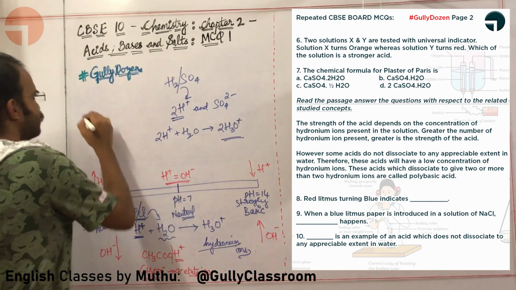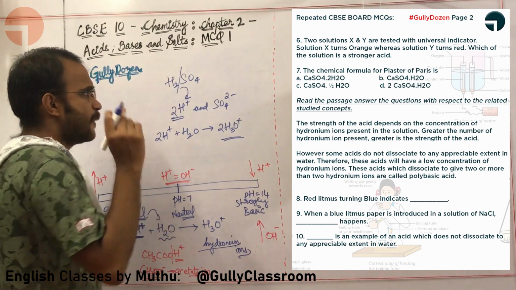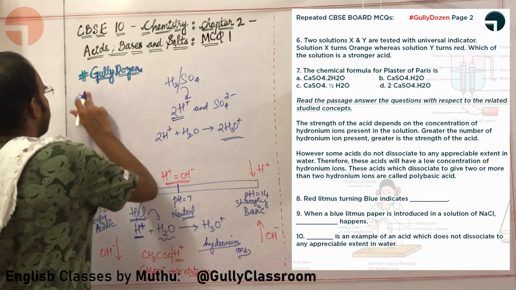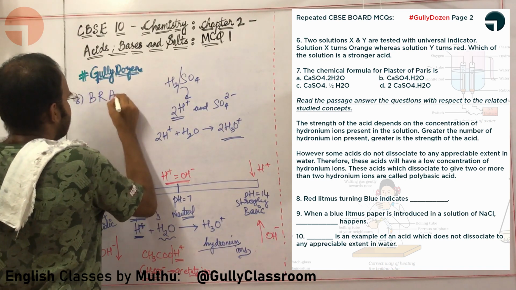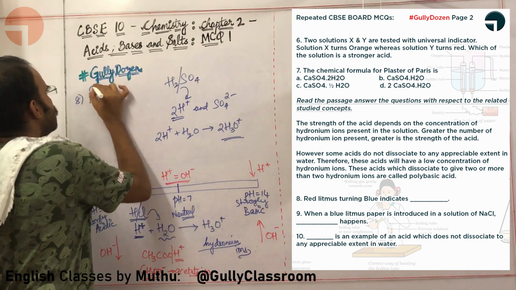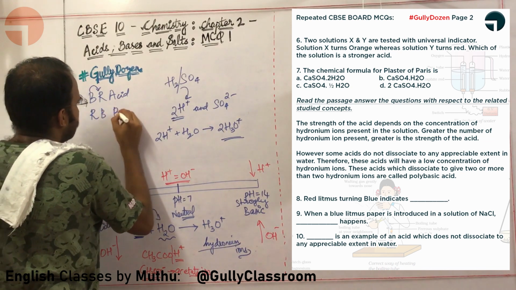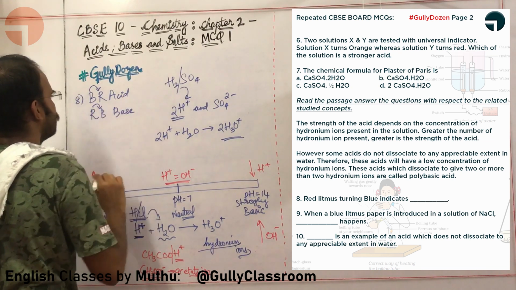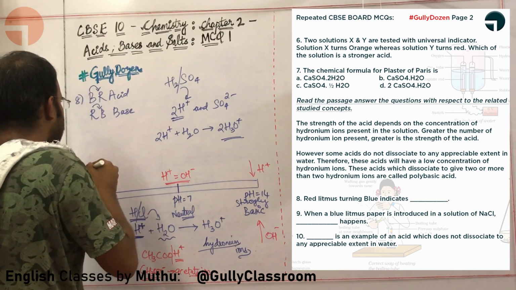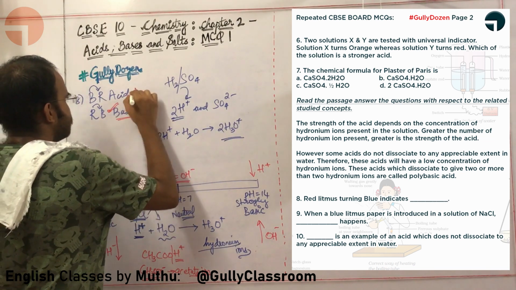That is fine, sir. Now let us look at the questions. Let us look at the 8th question. Red litmus turning blue indicates. Okay, we have already studied about this. BRA. Sir, what is BRA? Okay, BRA is simply a mnemonic. Blue to red is nothing but an acid. Red to blue is nothing but a base. So check again. Red litmus is turning blue. If red litmus is turning blue, the answer has to be base. It is not an acid.